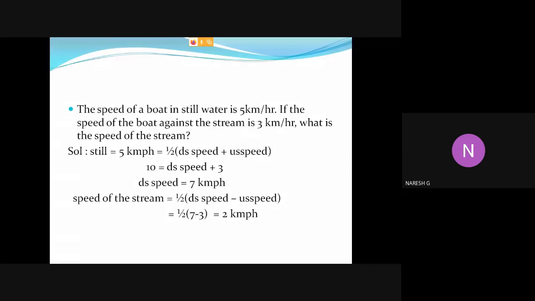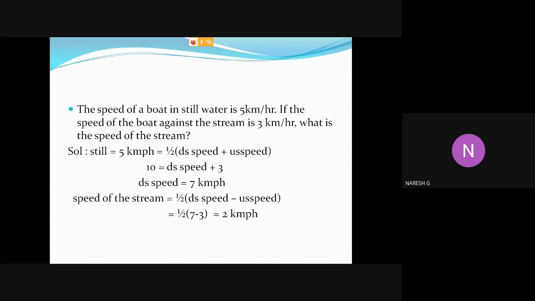First, observe what data they gave in the problem. Speed of the boat in still water, or stationary water, is 5 km per hour, and the speed of the boat against the stream is 3 km per hour. Against the stream means opposite to the stream. It is called upstream speed, right?